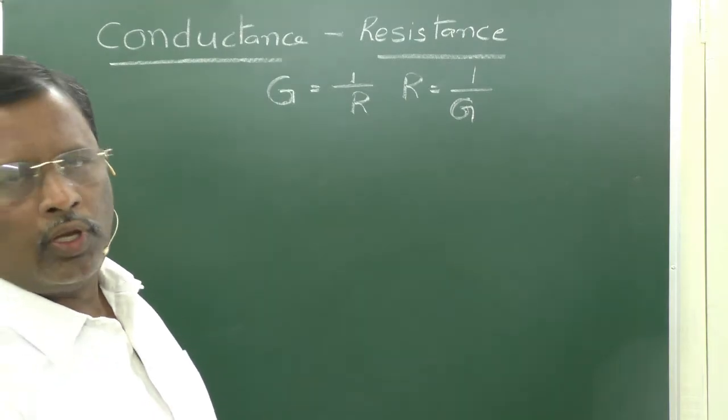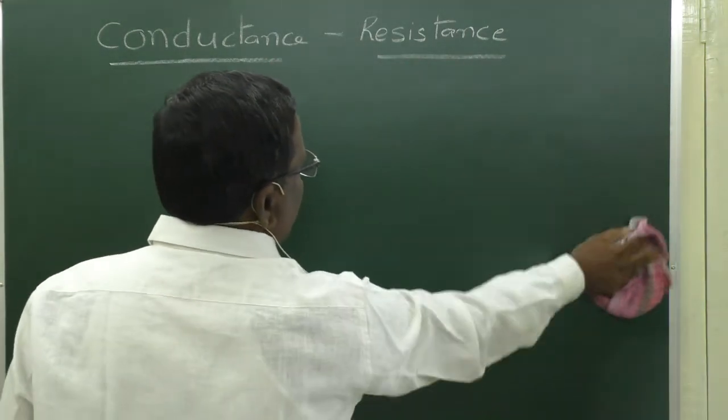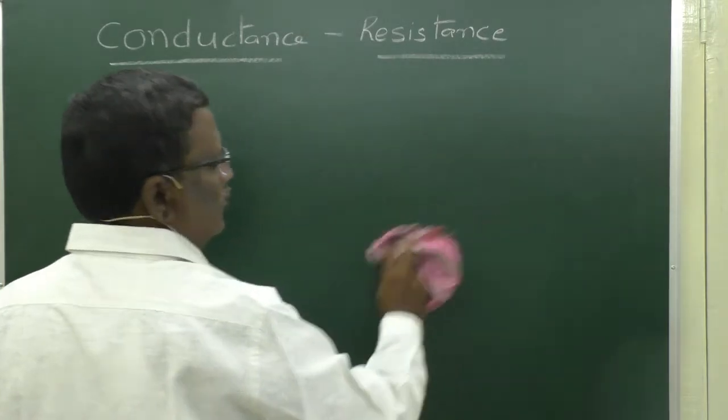Now in your physics classes we have a Wheatstone bridge experiment, even in the practicals we have done it.